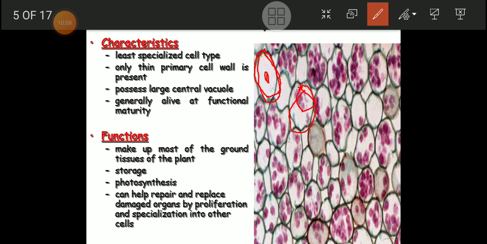Now friends, so these are the characteristics of parenchyma.